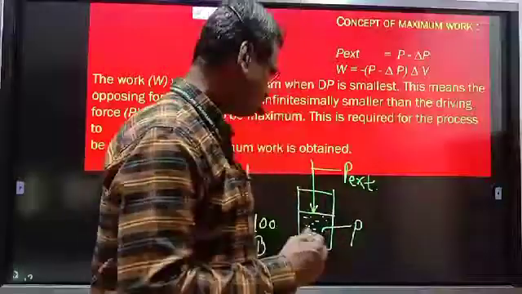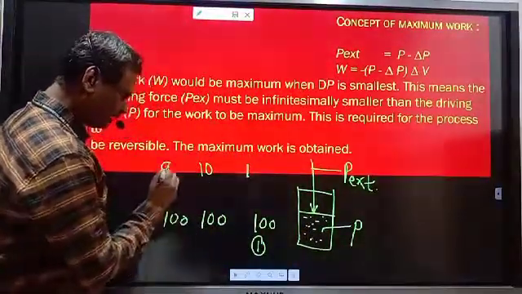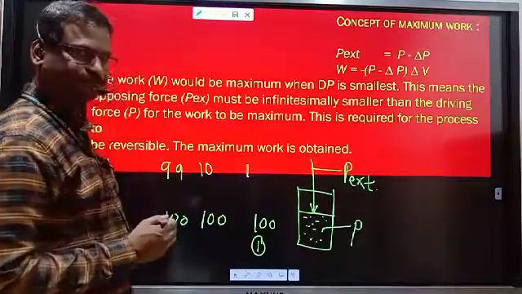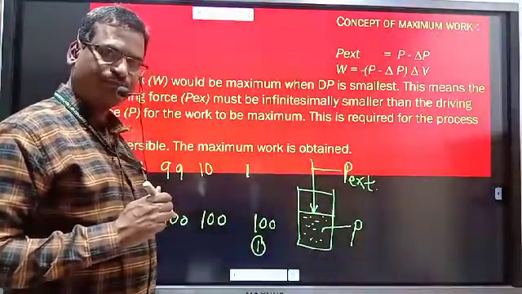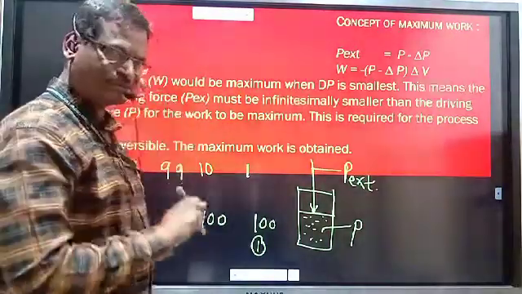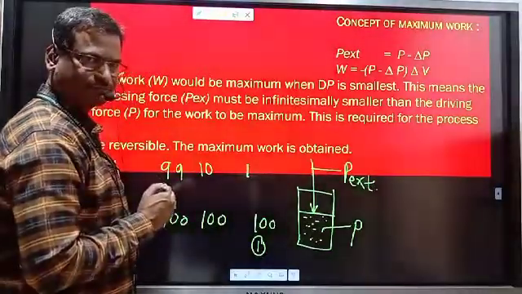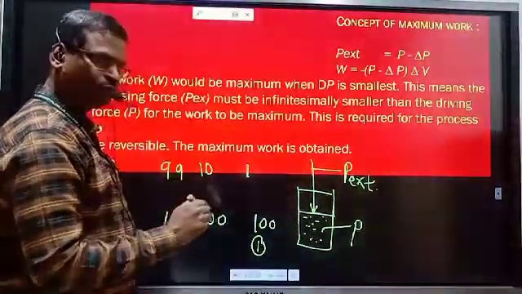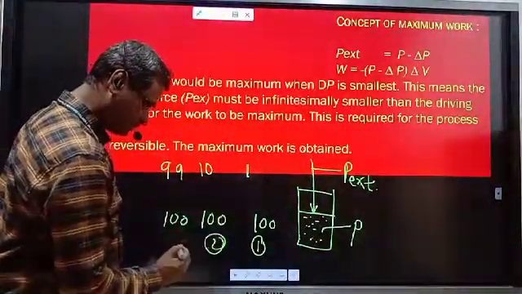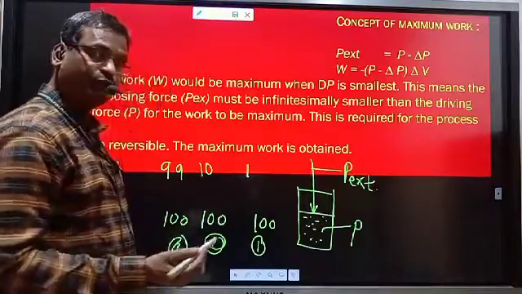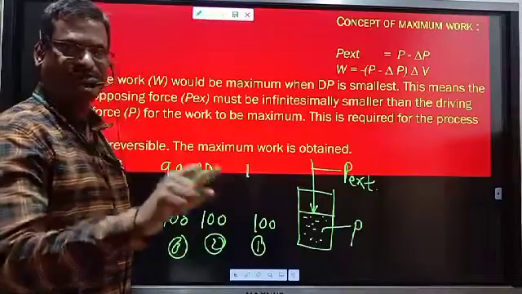One more condition. Suppose we have the pressure of the gas 100 and the applied external pressure 99. Is it a process of expansion or compression now? This is also expansion, because the pressure of the gas is greater than the applied external pressure. Now if this is process 1, this is second, and this is third, in which case does expansion take place in a fast manner?